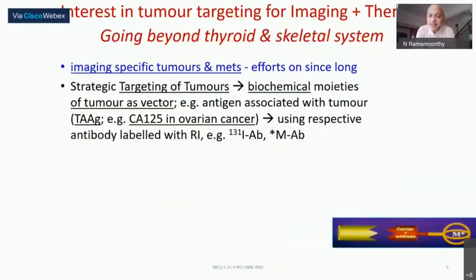We saw how exciting it was to be able to detect any metastasis to do with the cancer in different parts of the bones. And then instead of bones, anywhere in any part of the body also, using either the bone specific agent or the fluorodeoxyglucose. But there was always this interest: can we very specifically, if you take one particular type of tumor, and for that alone, can there be a target? And whether we can image.